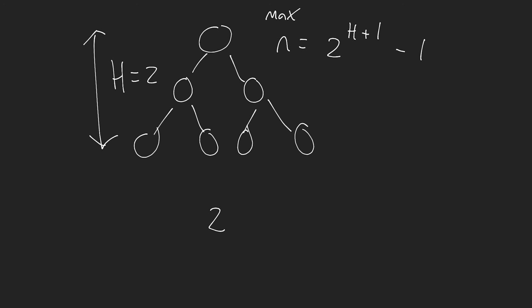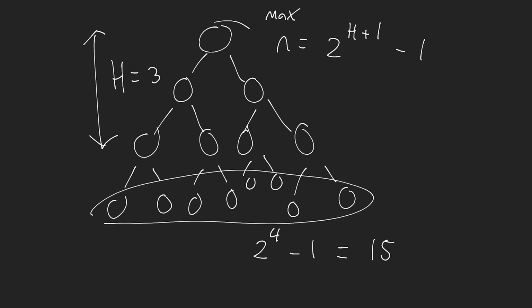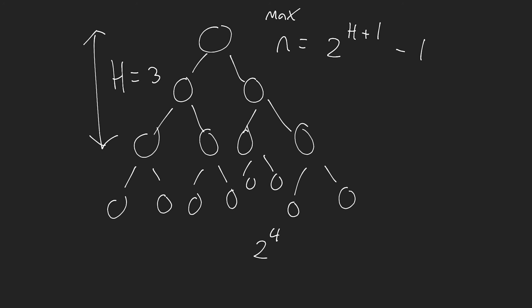Let's go one level deeper just to prove this to you again. We'll add some more nodes here, 8 of them. Now our height has increased to 3. So if we punch in the formula, we get 2 to the exponent 4 minus 1, which is 15. And if you start adding this up, we have 8 plus the 7, which gives us 15 nodes. So the maximum number of nodes in any binary tree is always going to be 2 to the exponent h plus 1, minus 1. All right, so just remember that.